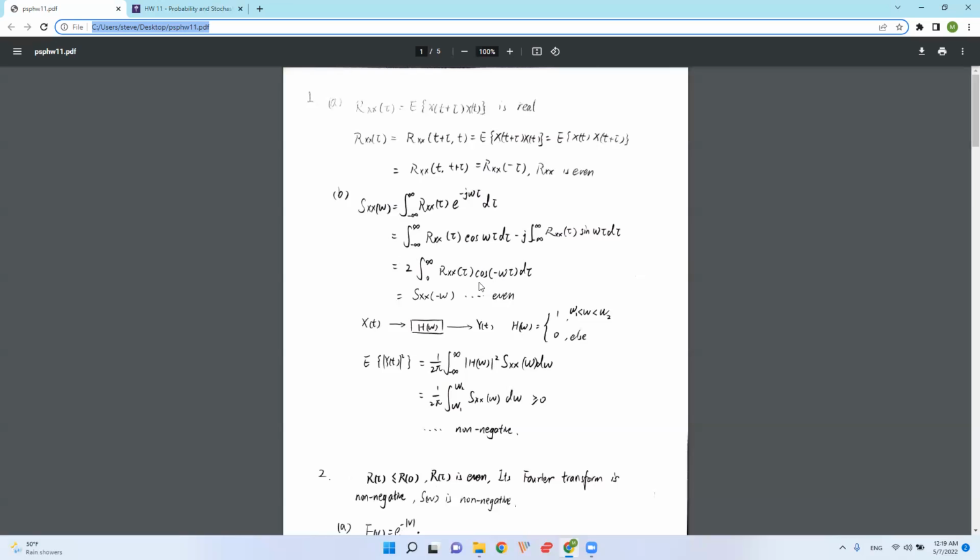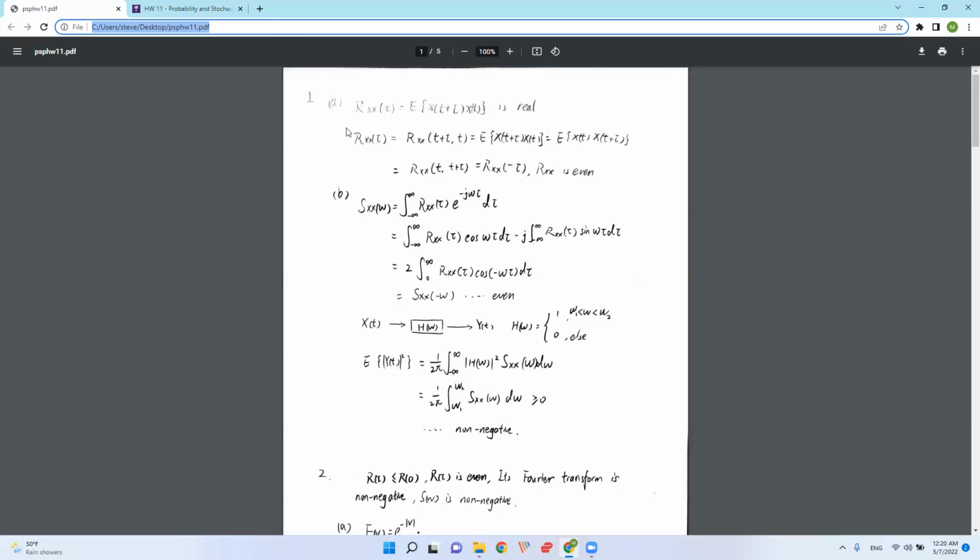The cosine function is symmetric about x equal to 0. So minus omega tau inside the cosine function is the same thing as omega tau inside the cosine function. So S_XX(minus omega) is the same thing as S_XX(omega). So we proved that it is an even function.